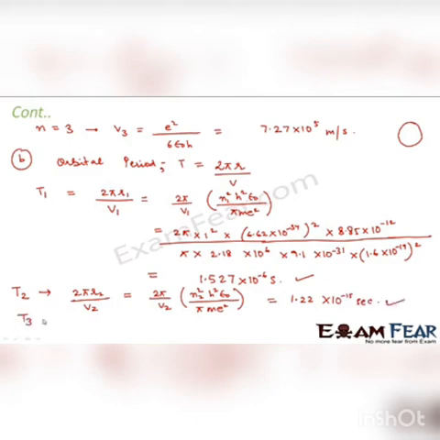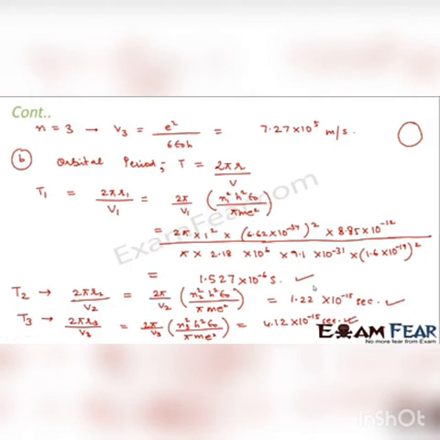So in a similar way, for T3 it will be equal to 2 pi R3 divided by V3. This is equal to 2 pi by V3 into R3, which is n3 square h square epsilon naught divided by pi m e square. So this value comes out to be 4.12 into 10 to the power minus 15 seconds. So these are the orbital periods for n is equal to 1, 2 and 3 energy levels respectively.